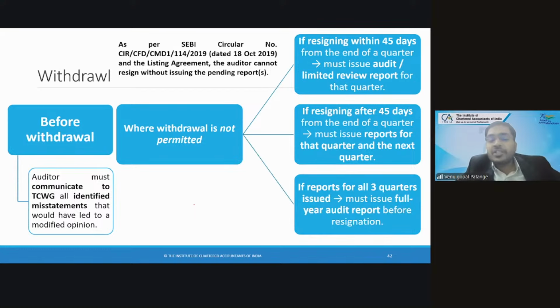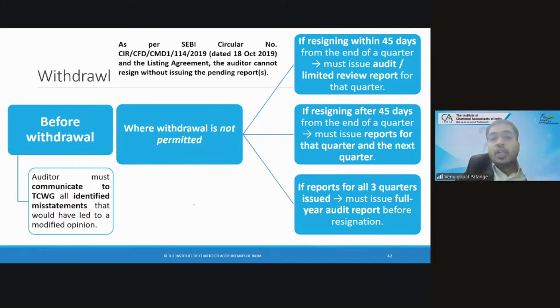Next, if reports for all three quarters have already been issued, Q1, Q2, Q3 limited reviews, now can you escape? No time limit. You should complete the full year audit and then only you can resign.